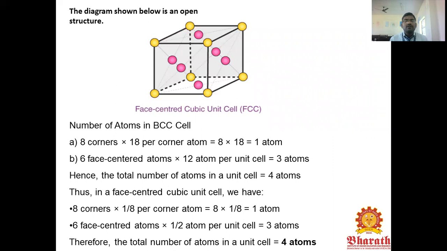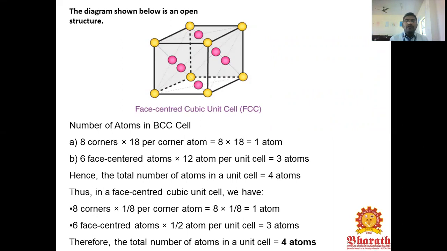The number of atoms in an FCC cell: there are 8 corners, and each corner atom contributes 1/8. So 8 into 1 by 8 equals 1 atom. The 6 face-center atoms each contribute 1/2, so 6 into 1 by 2 equals 3 atoms. Therefore the total number of atoms in the unit cell is equal to 4 atoms.